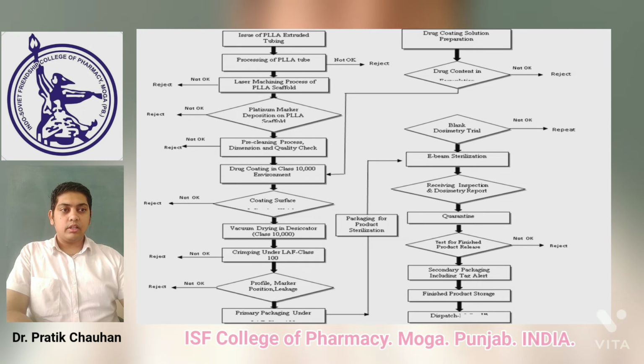After completing the sterilization process, the device is kept quarantined for the next 10 to 15 days before the release of the batch, and after the quarantine period, it is dispatched.